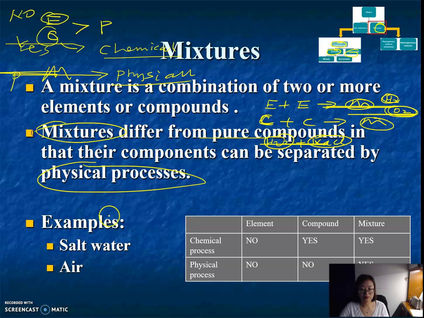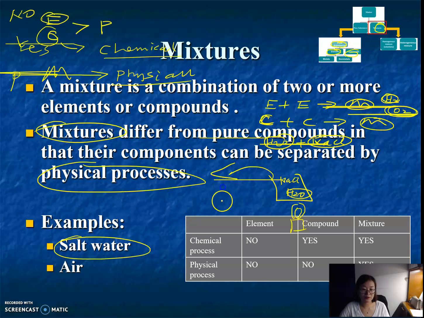So that is mixture. For example, if I have some salt water in a cup, I have sodium chloride and I have water. When I mix them, I make a mixture. But how can I separate them? I can simply heat this up, and the water is going to evaporate. Then I will have white residue left, which is my table salt. This process is called evaporation, and it is a physical process.